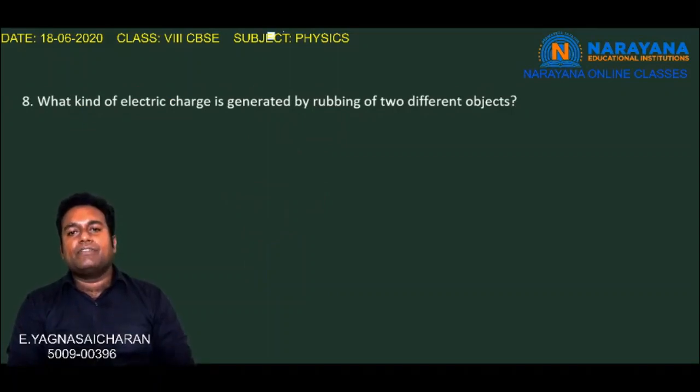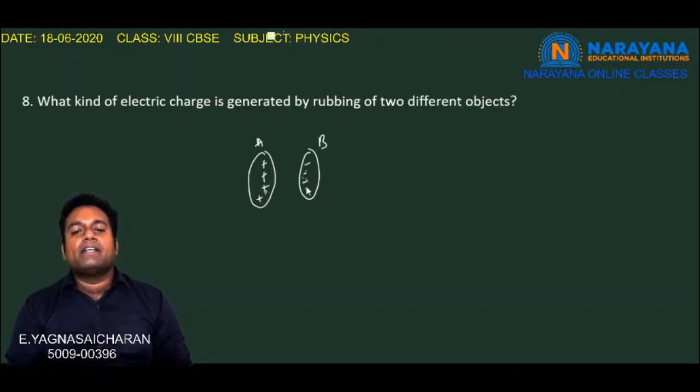Let us see the eighth question, the last one. What kind of electric charge is generated by rubbing of two different objects? Whenever we consider two different objects, let us say object A and object B, and we charge them by rubbing or by friction, on one object you may expect the development of positive charge, and on another object you are going to expect negative charge. As the electrons transfer from A to B, B is going to become negative and A is going to become positive. The nature of charge that is developed on these two surfaces is static charge.